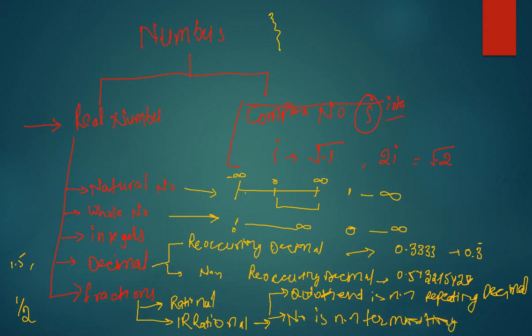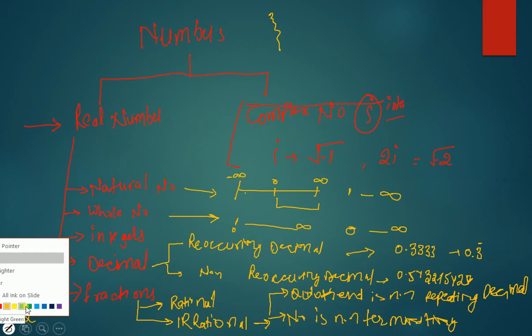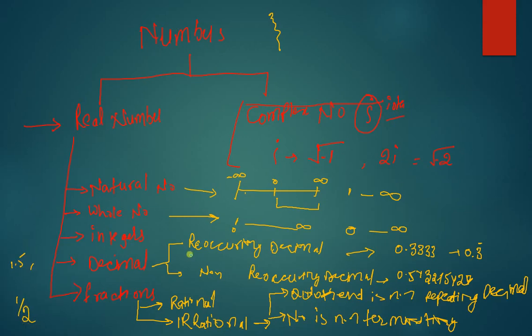Now, what does this mean? Let me give you an example for this. If I say, pi is an irrational number.